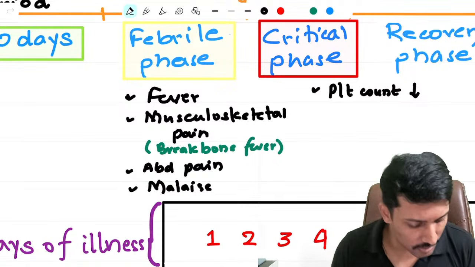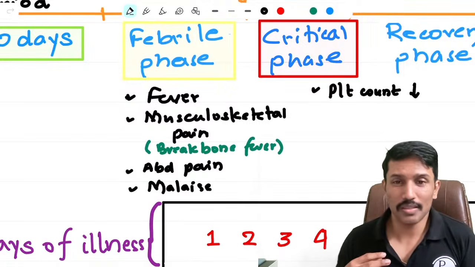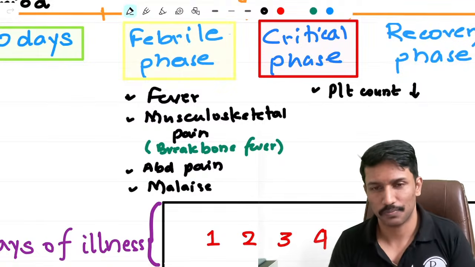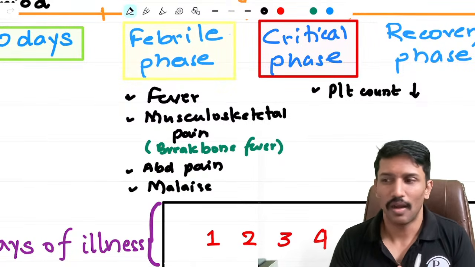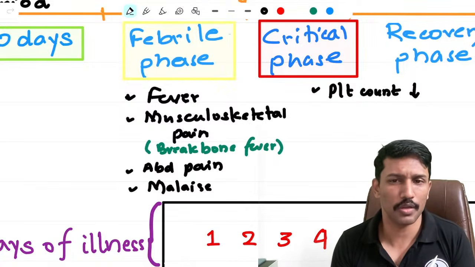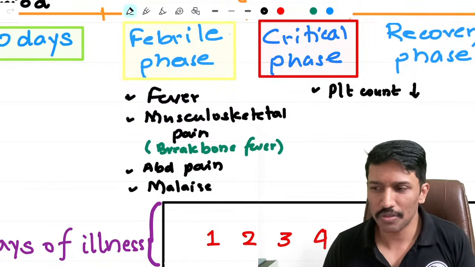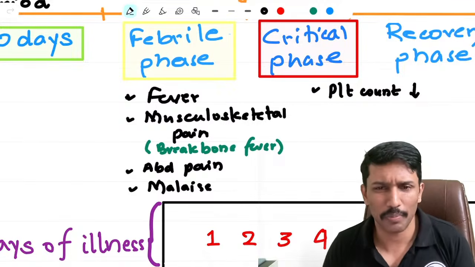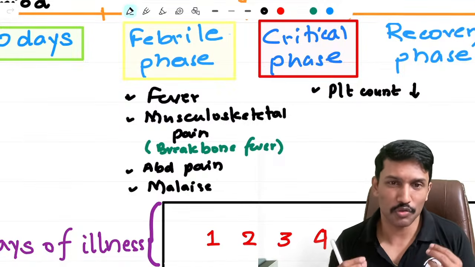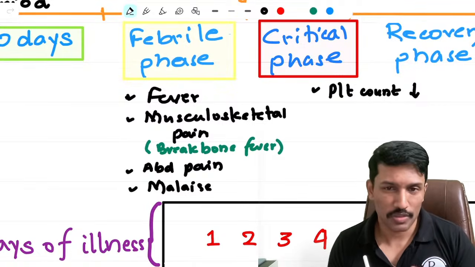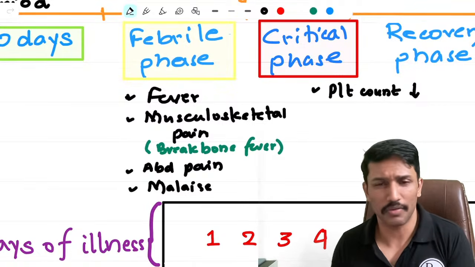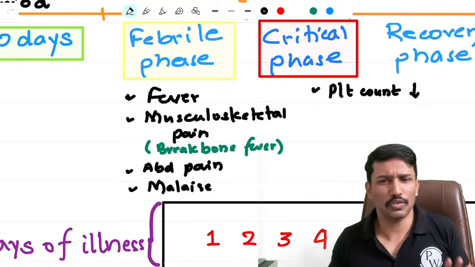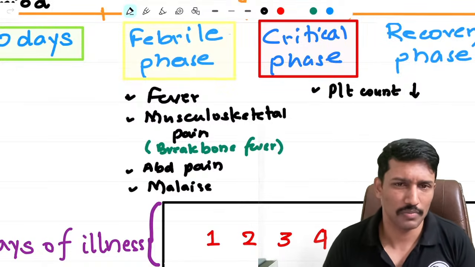Now, as a doctor, should I be worried about the intensity of musculoskeletal pain, which is so severe that it feels like someone is breaking their bones? Well, this is what the books describe. I have seen at least 300 to 400 patients of dengue over the last 10 years, and none of my patients was so much bothered about the bone pains or joint pains or musculoskeletal pain. They complain about pain, but I don't think we should truly be calling it breakbone fever. Or maybe it was seen commonly in the past, but today we have readily available analgesics and patients take analgesics, so probably they do not experience that intense pain. But yeah, books mention it, and old teachers are particularly fond of this term breakbone fever.